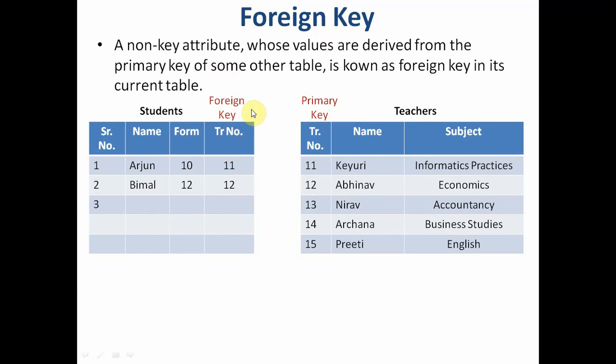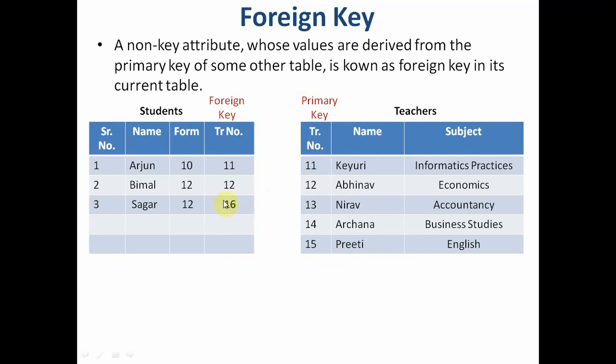Now say we add one record. Serial number 3, name is Sagar, he studies in class 12, and I write 16 here as the foreign key. Now if you see in the teachers table, teacher number 16 doesn't exist. So this is going to be a wrong record.